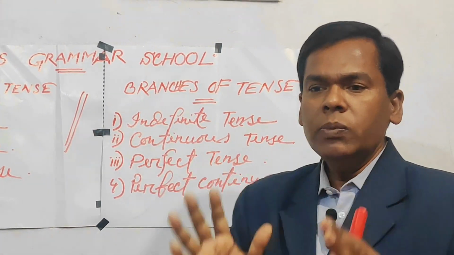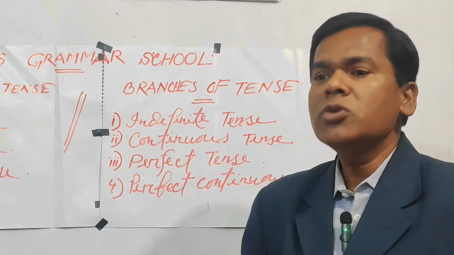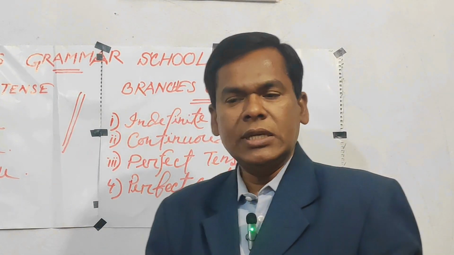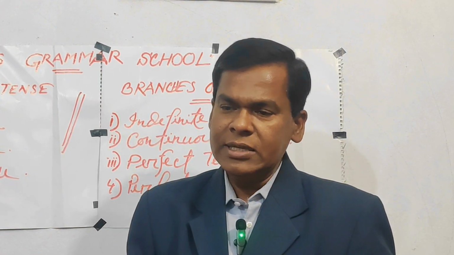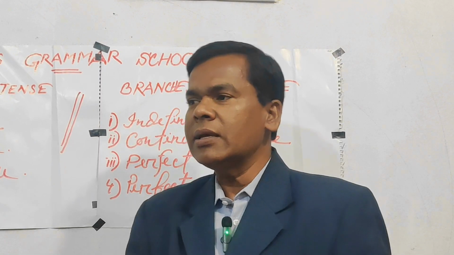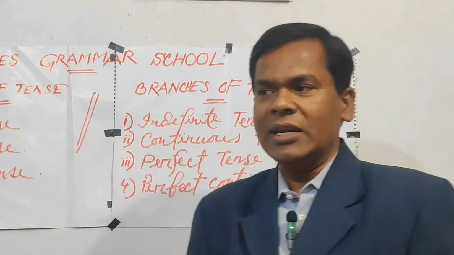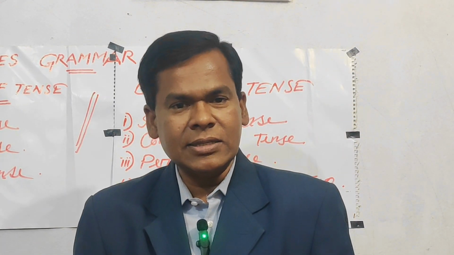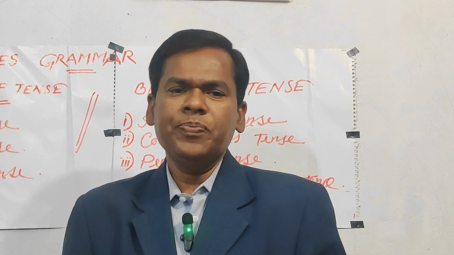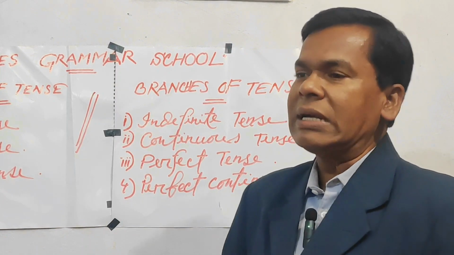Dear learners, if we now mix the two types of tense at a time, then we'll find totally 12 kinds of tenses, and they are present indefinite tense, present continuous tense, present perfect tense, and present perfect continuous tense. In a similar way, we can say the past indefinite tense, past continuous tense, past perfect tense, and past perfect continuous tense. And just like this, we can also say the future indefinite tense, future continuous tense, future perfect tense, and future perfect continuous tense.